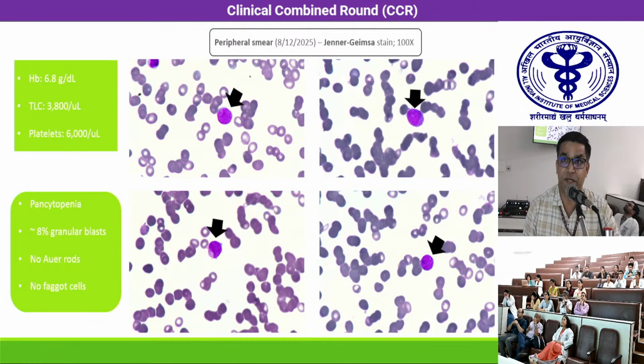These pictures are the microscopic images of the peripheral blood smear. The peripheral blood smear had pancytopenia, with around 8% blasts, which we can see as these large cells. And many of these blasts had prominent cytoplasmic granules. However, there were no Auer rods or faggot cells seen.